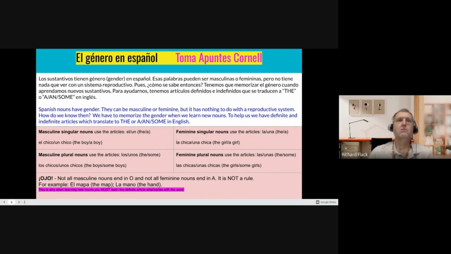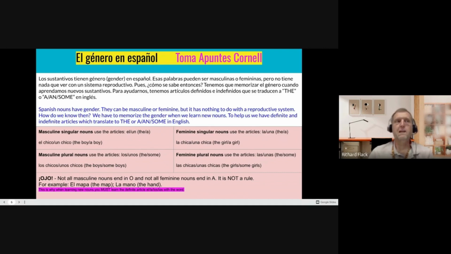Feminine plural nouns use the articles las for the and unas for some. Las chicas, the girls. Unas chicas, some girls.